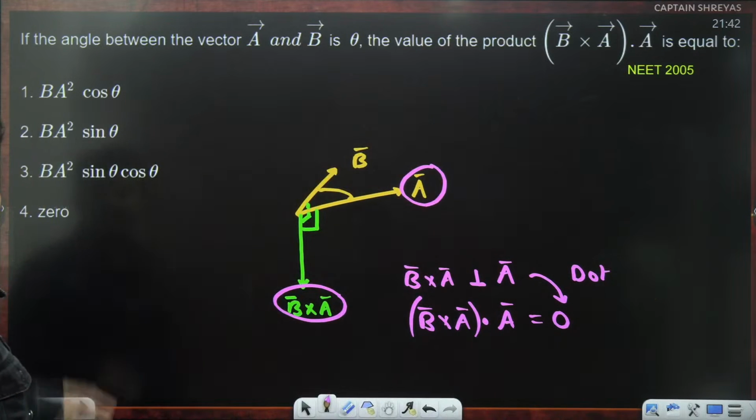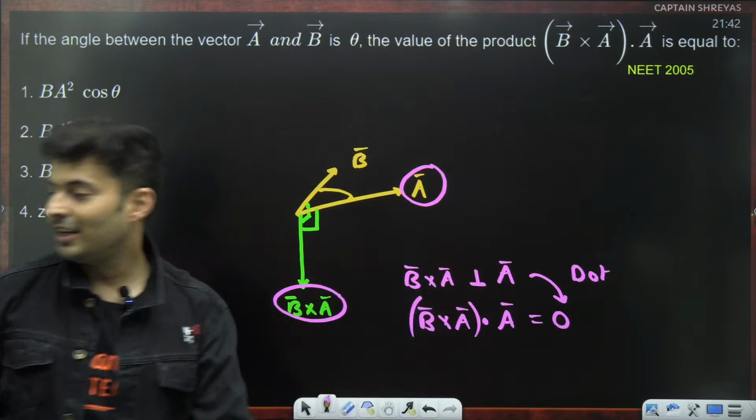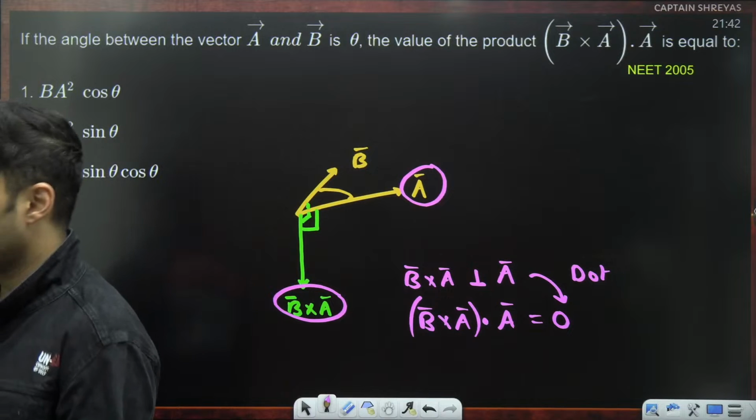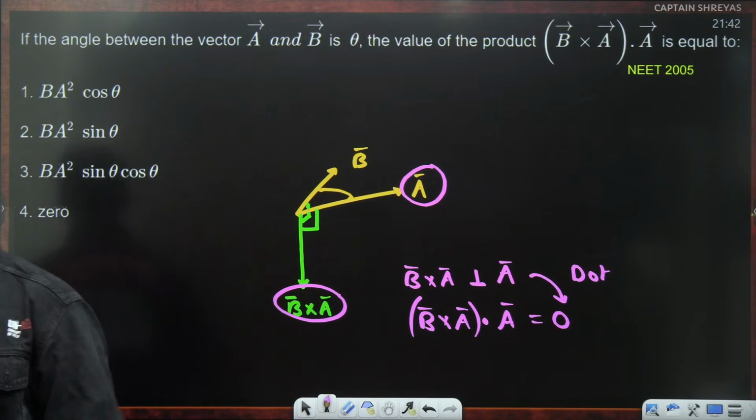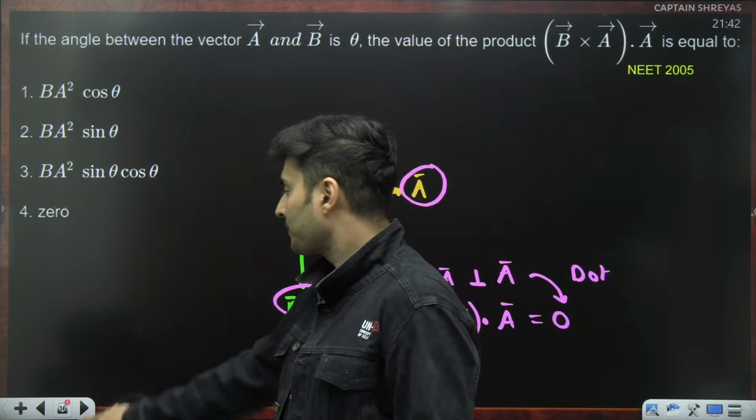So hence, the answer is a big fat 0. You don't have to do any of this nonsense. This was asked in NEET 2005, so it can definitely come in a modified form, or at least this level of difficulty you should barely expect, definitely.